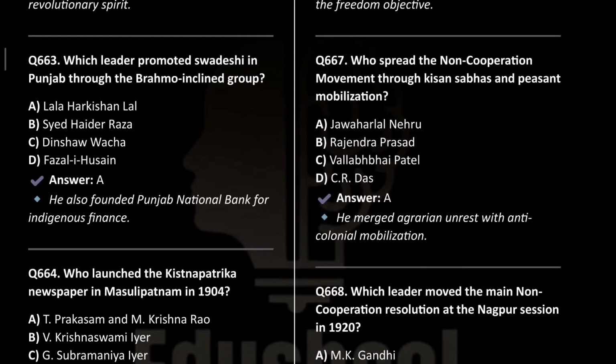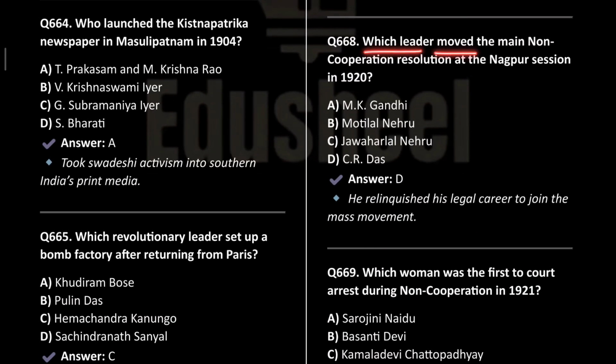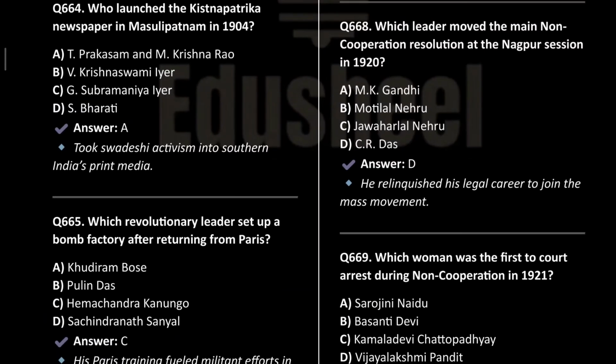Calcutta. Who spread the national cooperation movement through Kisan Sabha and peasant mobilization? It was Jawaharlal Nehru. Which leader moved the main non-cooperation resolution at Nagpur in 1920? It was Motilal Nehru. Sorry, it was C.R. Das. Motilal Nehru was in Amritsar session.